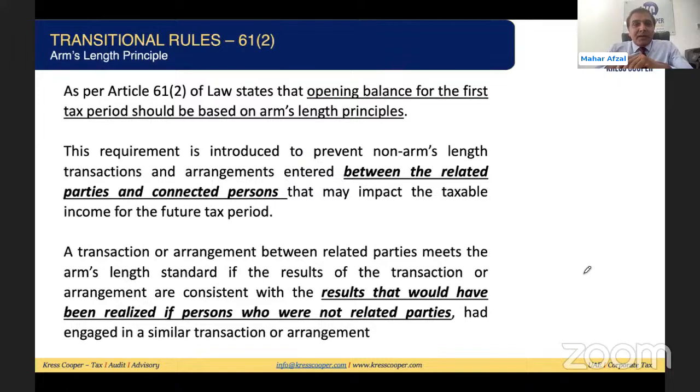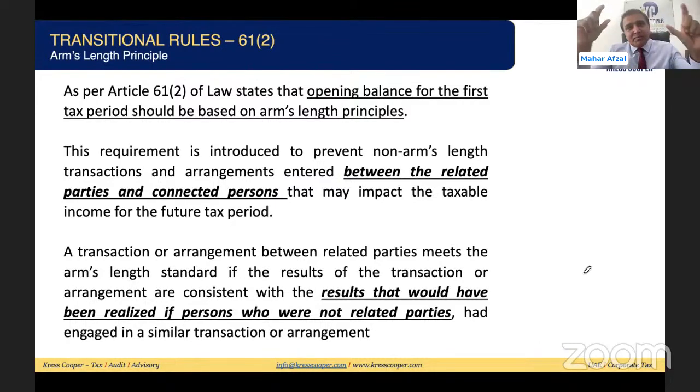Then we discussed that Article 61(2) requires that the opening balance for the first tax period should be based on the arm's length principle. What is the reason behind this requirement for the closing balances? It might be that people are taking leverage, or that businesses are not paying the proper tax in the future. So this was the reason for the introduction of the transitional period.